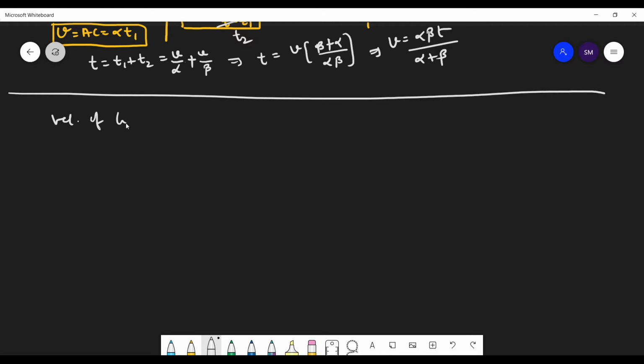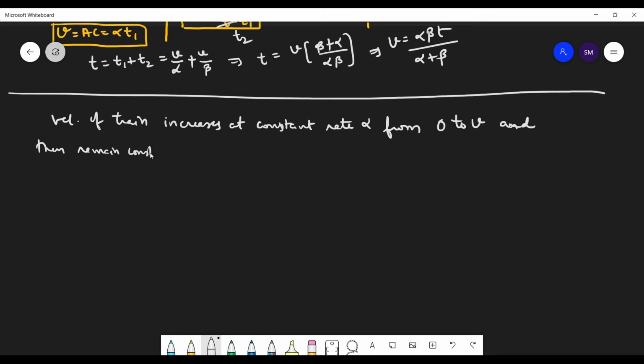The velocity of a train increases at a constant rate alpha from 0 to v, and then remains constant for some time interval, and then decreases at a constant rate beta.